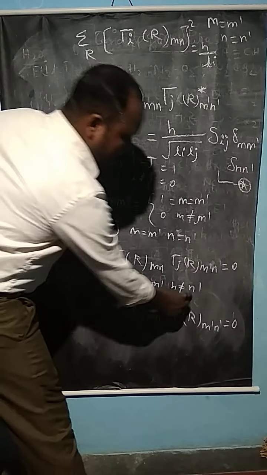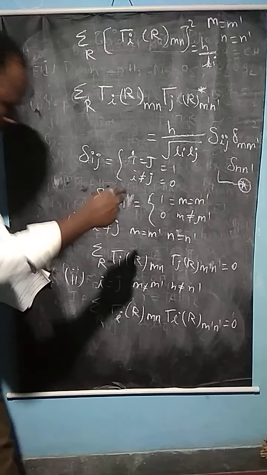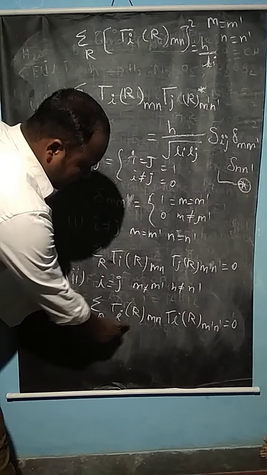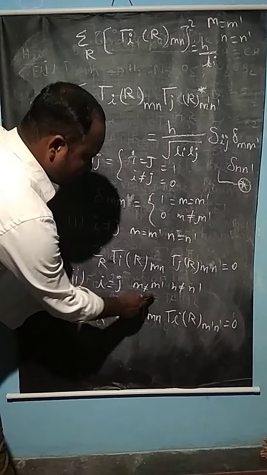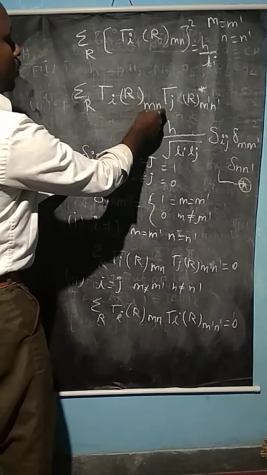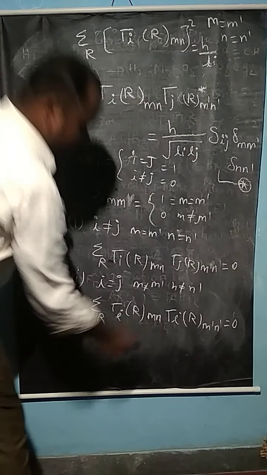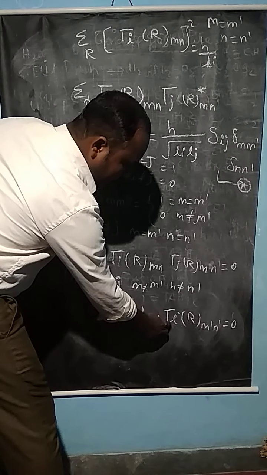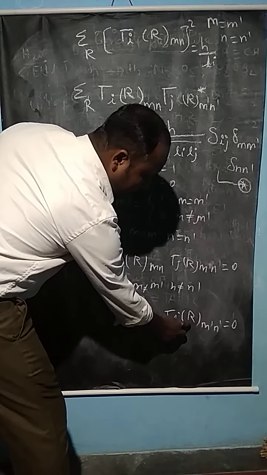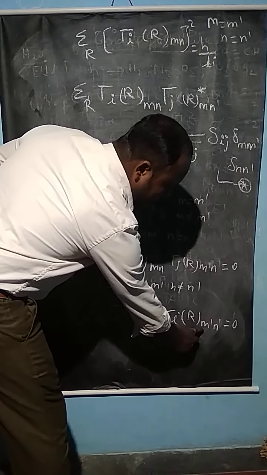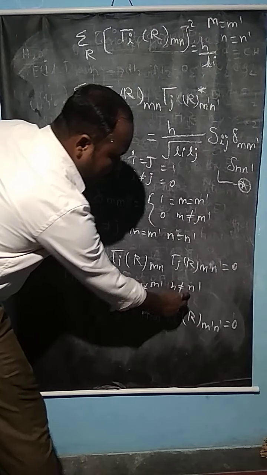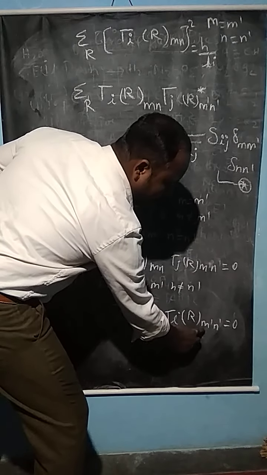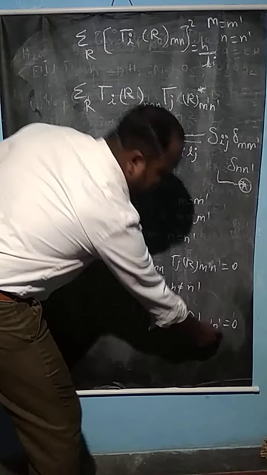In the second case, i is equal to j, but m is not equal to m dash and n is not equal to n dash. So the equation becomes summation of R tau i R m n. What we have written in the formula will come here: tau i, because i is equal to j, so j is converted into i, of the symmetry operation of R, with m not equal to m dash and n not equal to n dash. In the original formula this equals 0.